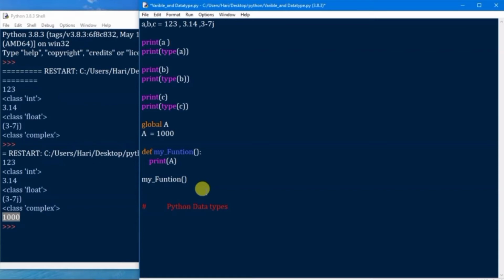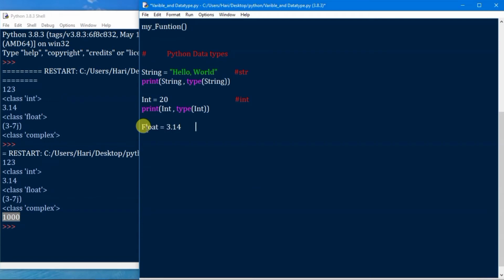Let's see Python data types. Let string is equal to hello world. It is of the data type str, and int equal to 20. It is of the data type integer, and float equal to 3.14. It is of the data type float, and complex equal to 1 plus 3j. It is of the data type complex.